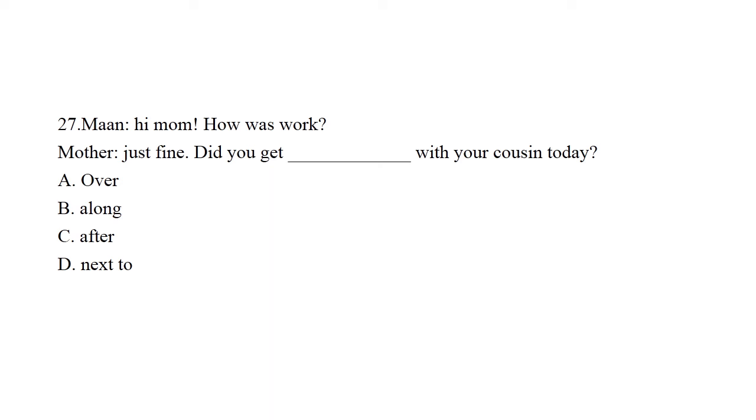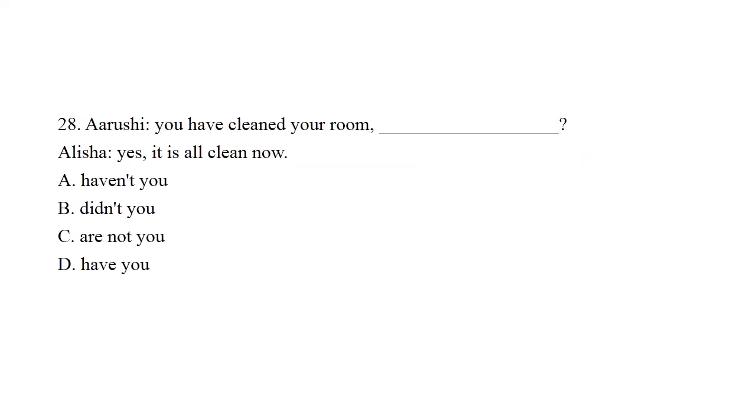Question number 27. Man: Hi mom. How was work? Mother: Just fine. Did you get dash with your cousin today? We have 4 options again. A, over. B, along. C, after. D, next to. So the right answer is along.